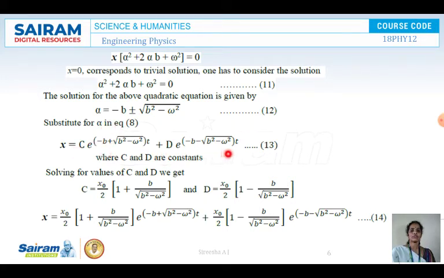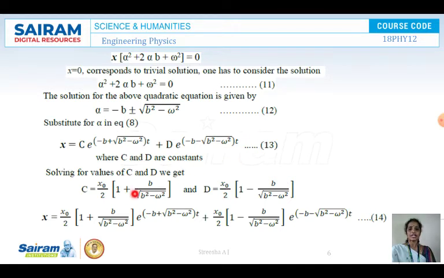This is a solution for equation 8, where c and d are constants. Solving for the values of c and d, you will be getting the values. From the examination point of view, these c and d values need not be obtained. You can end up until here. x is equal to c into e to the power of minus b plus root of b square minus omega square into t, plus d into e to the power of minus b minus root of b square minus omega square into t. This is equation 13.